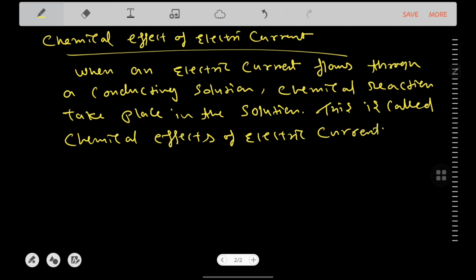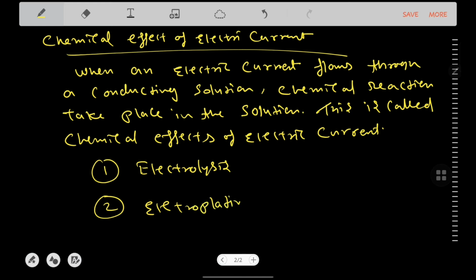Okay, now this chemical effect of electric current we can use by two processes. The first is known as electrolysis and the second is electroplating. So two processes are there from which we can easily see the chemical changes in the solution by the effects of electric current, which are known as electrolysis and electroplating.